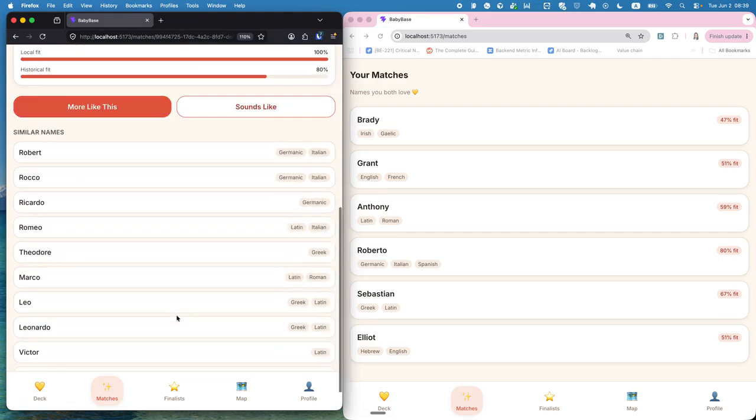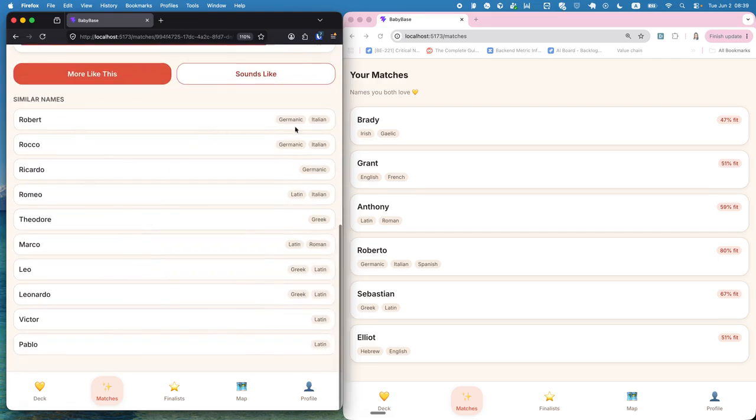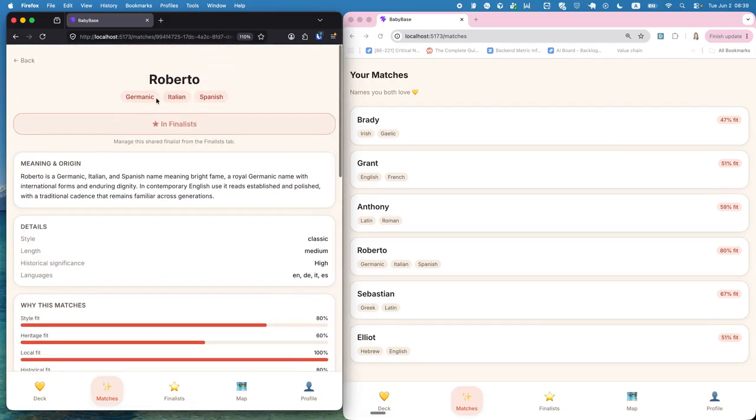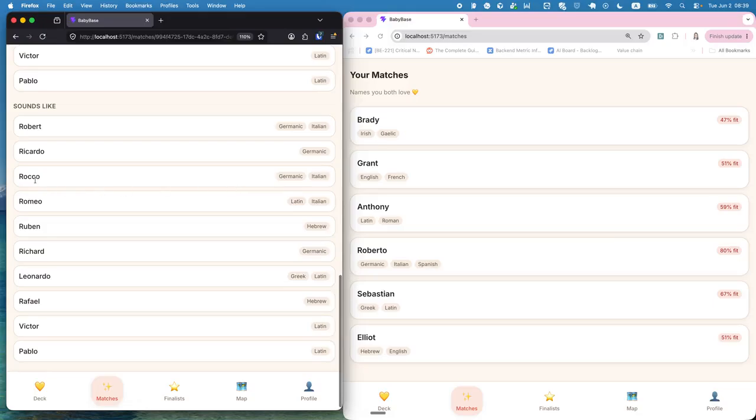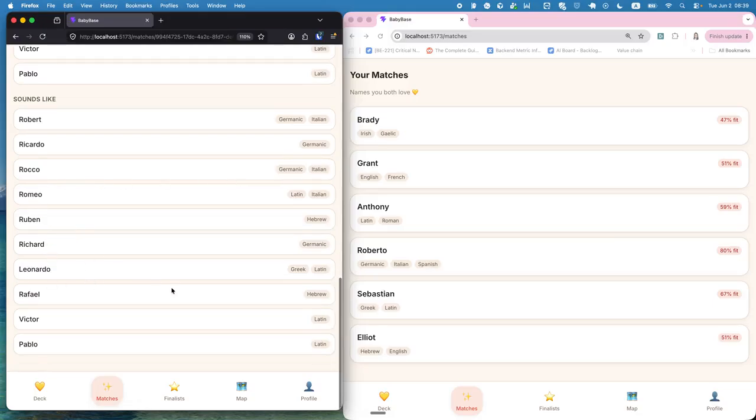Also, we have phonetic features in the embeddings. So when I say more like this, I can see similar names based on the tags and the backgrounds and so on. And if I click sounds like, I can also see names similar to, in this case, Roberto: Rocco, Romeo, Richard, Leonardo. So phonetic wise, they're similar to Roberto.